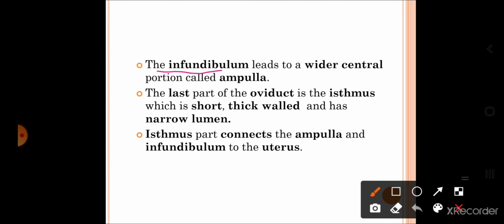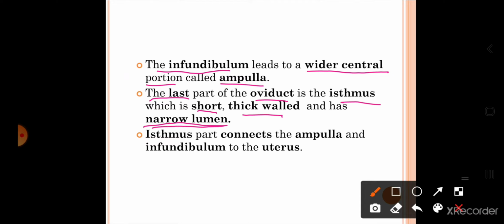Now, the infundibulum opens into the wider central portion called the ampulla. So the infundibulum of the fallopian tube opens into the next region, which is somewhat wider, and that wider central portion is called the ampulla. The last part of the oviduct is the isthmus, which is short, thick-walled and has a narrow lumen.